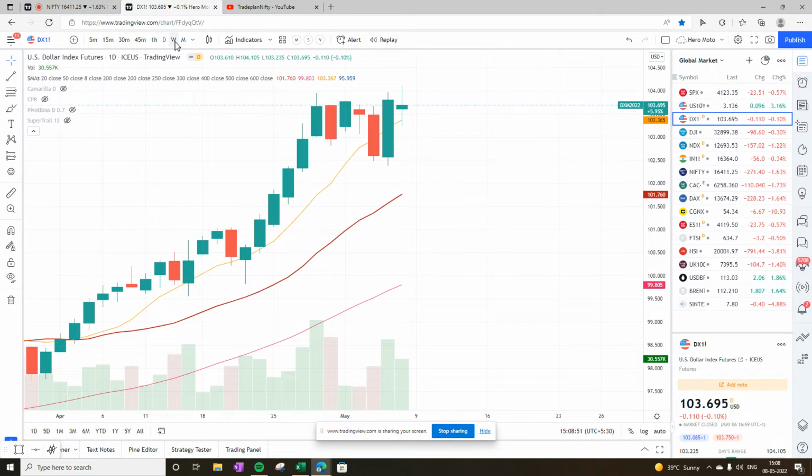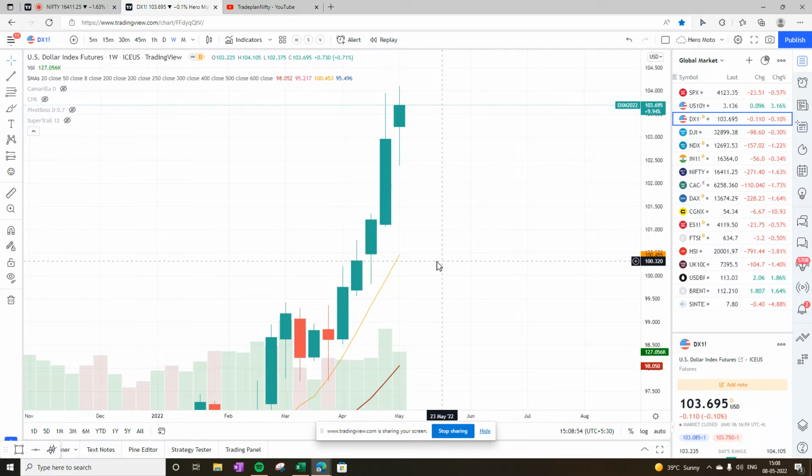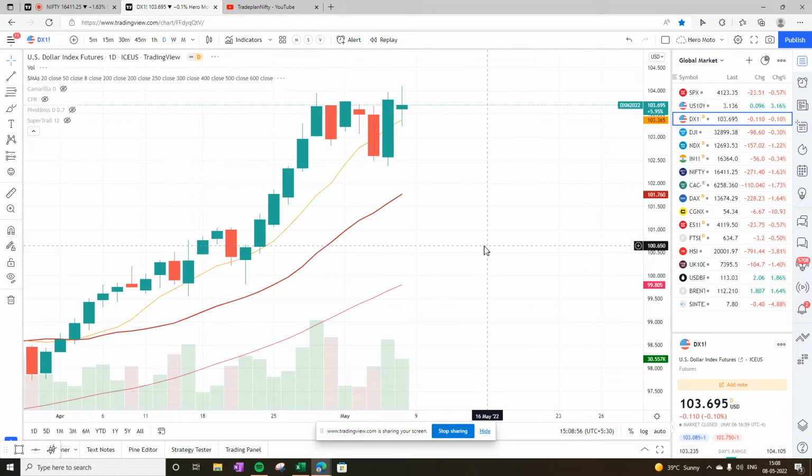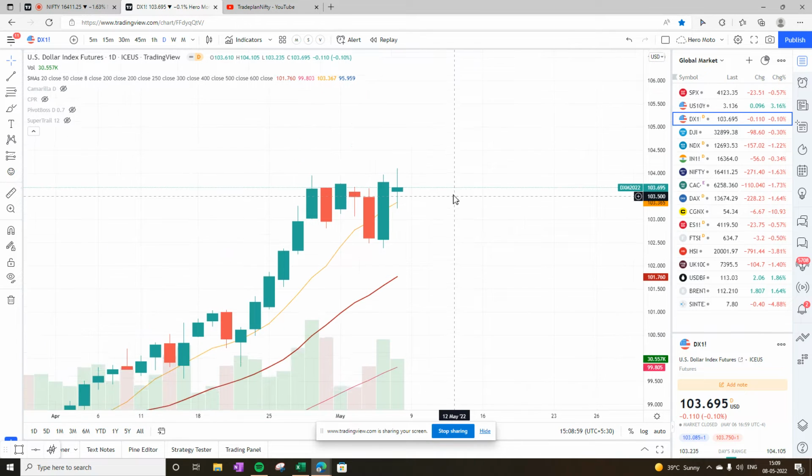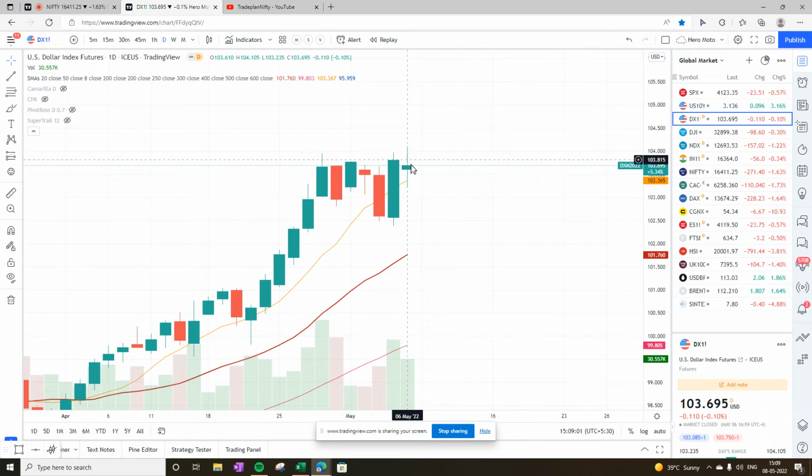Dollar index, same story. We see on the weekly chart super trend parallel to the 8 bar moving average. On the daily chart, almost at the top of consolidation, showing some sign of weakness, but it cannot be defined as any reversal pattern. Now only the next candle which will form here will confirm in which direction the US dollar index is going. So this is one of the engulfing reversal setups which I have discussed in my educational playlist. So if you have not checked that, do have a look into it. But as of now, the US government 10 bond yield is looking very strong.